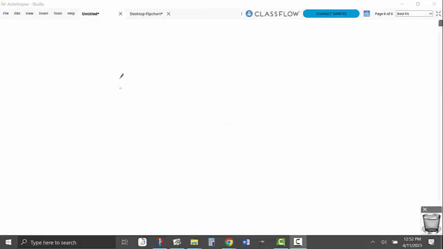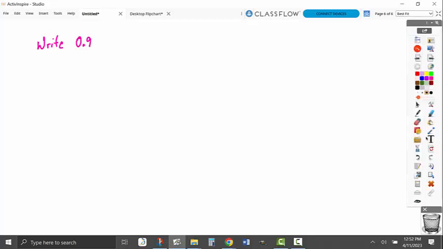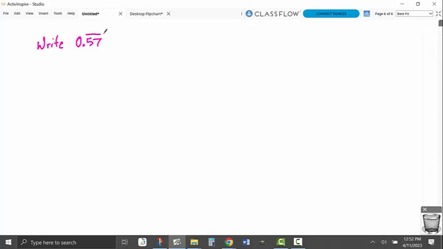Okay, so I want to write the number 0.57 bar as a ratio. Now, some of you are thinking, I already know the answer. It's 57 over 99. Great, but we need to see why that is.